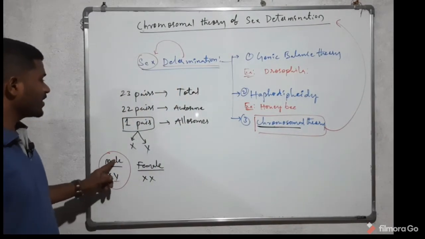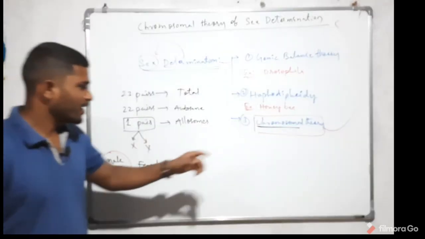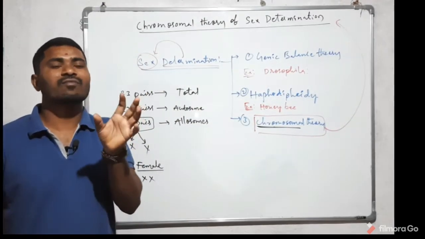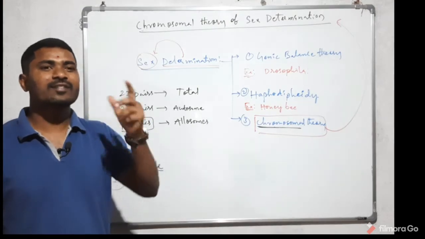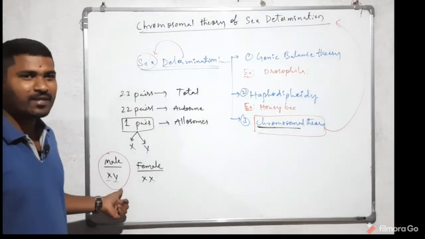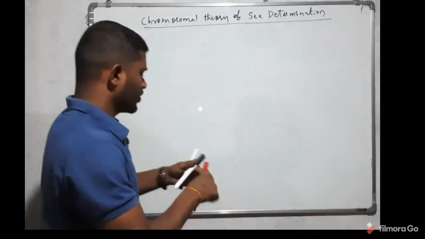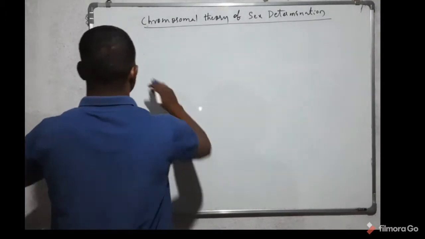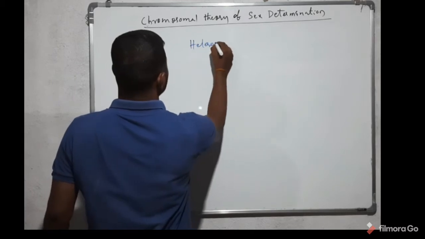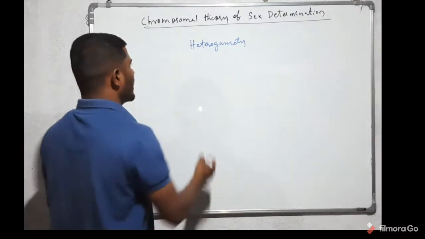In the chromosomal theory, the chromosomes present in the gametes of the organism determine the sex of the organism. The organism which has heterogametes is called heterogametic.